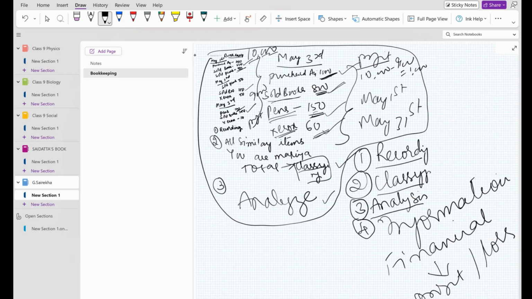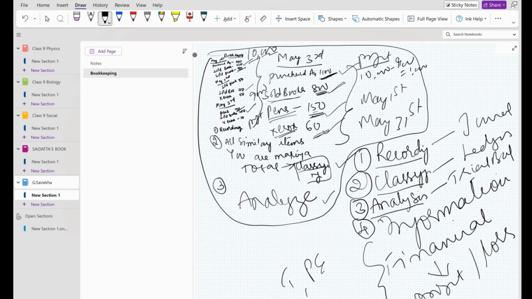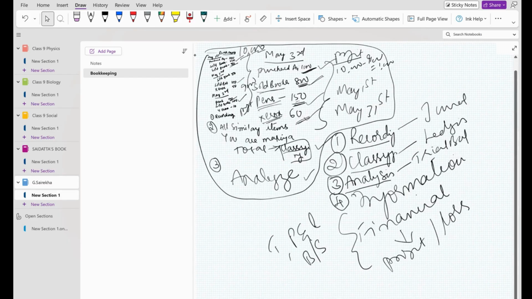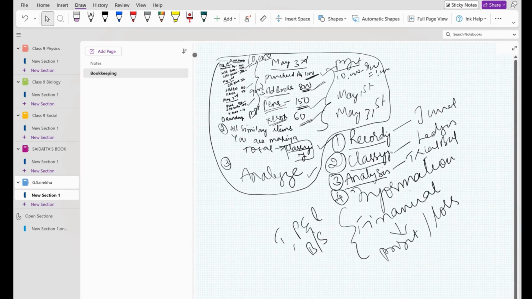Okay, ma'am. So now recording we call the journal. Classifying we call the ledger. Analysis we call the trial balance. And for financial information, you'll prepare the trading, profit and loss account and the balance sheet. So now, define accountancy. What is accountancy now? This entire process, did you understand? Yes, ma'am. Okay.